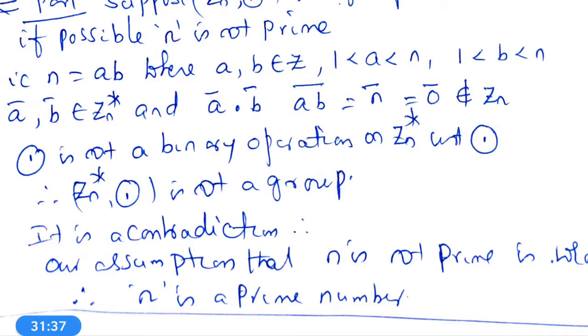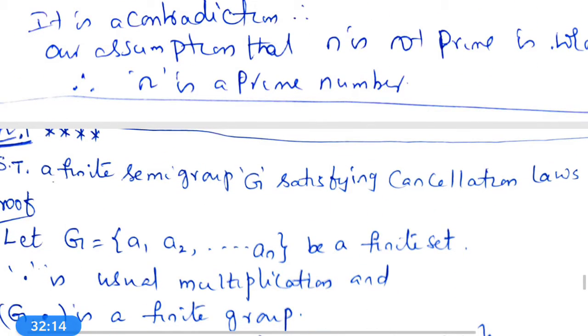Therefore, circle dot is not a binary operation on Zn star. Zn star does not obey the binary operation property. Therefore, Zn star, circle dot is not a group. It is a contradiction because Zn star, circle dot is a group. Therefore, our assumption that n is not prime is wrong. Therefore, n is a prime number.